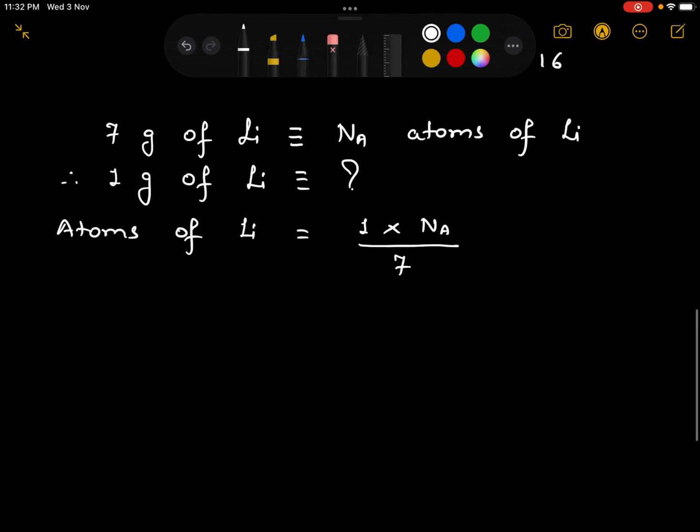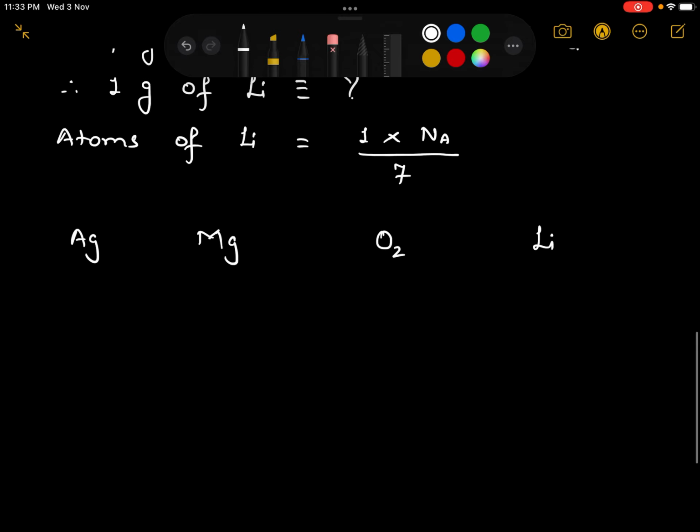Now, let's compare all the 4 options. The first one was silver, second was magnesium, the third one was oxygen, and the last one was lithium. For silver, we got Na upon 108, magnesium was Na upon 24, oxygen was Na upon 16, and lithium we got as Na upon 7.